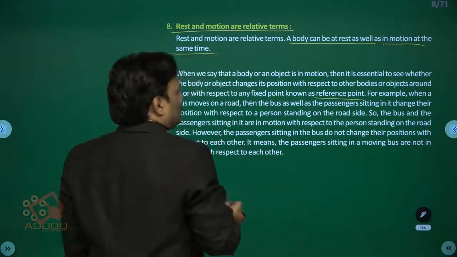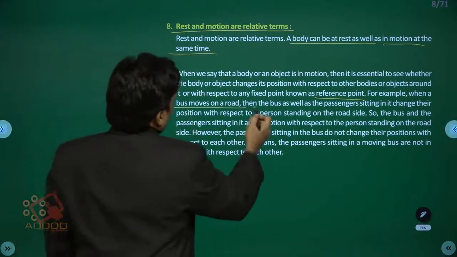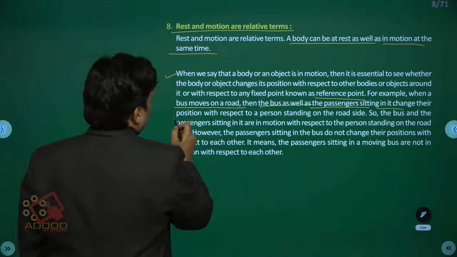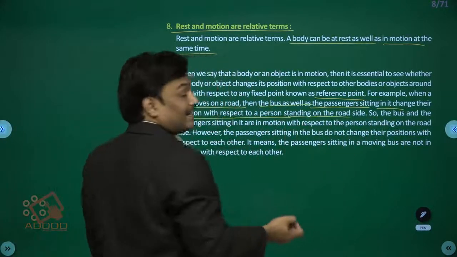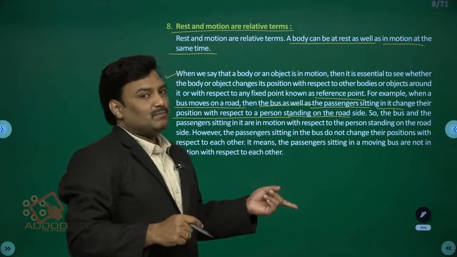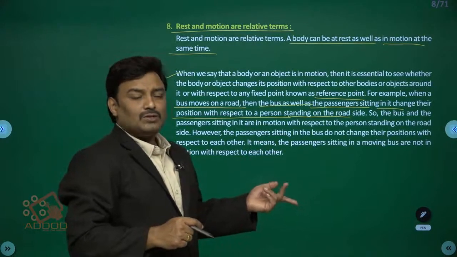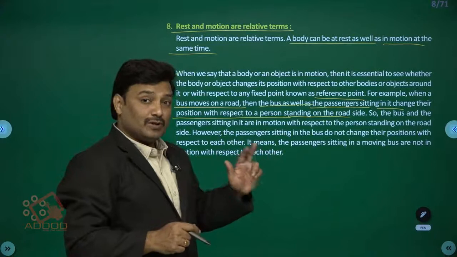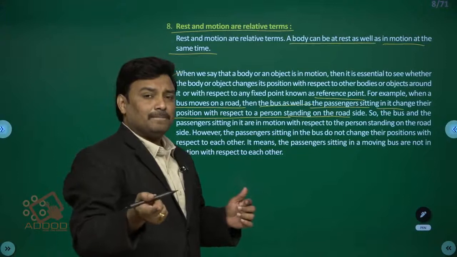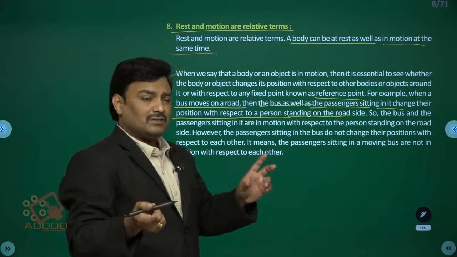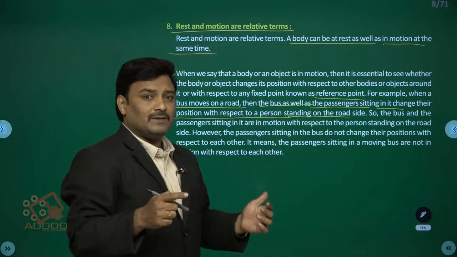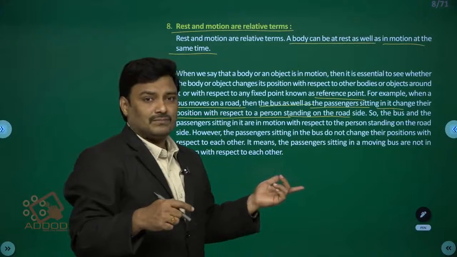For example, when a bus moves on a road, the bus as well as the passenger sitting in it changes position with respect to a person standing on the roadside. But with respect to his co-passenger in the bus, his position will not change. That's why the same passenger is said to be at rest with respect to his co-passenger. But with respect to the person on the roadside, the bus along with the passengers changes position with time, so they are in motion. So if the reference point changes, definitely the term will change.